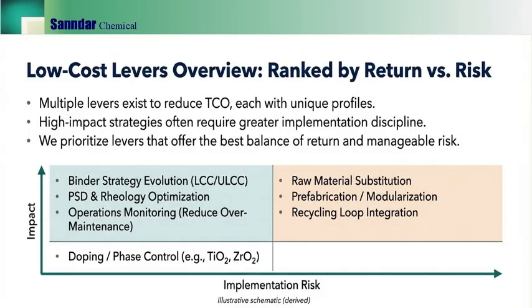Higher risk but high-impact levers include raw material substitution, prefabrication, modularization, and recycling loop integration. Doping and phase control can be useful, but usually function as a fine-tuning lever. The main message: TCO reduction is achieved by a portfolio sequence from controllable foundational optimizations to system-level changes.